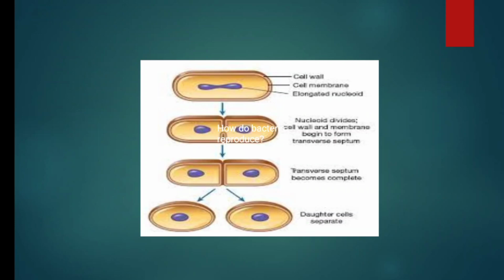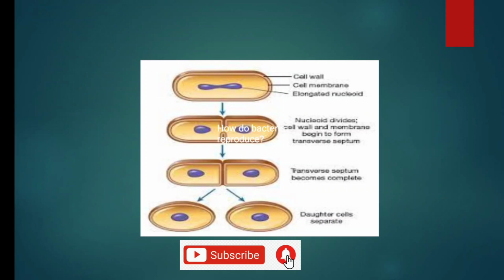Next, what are the shapes of the bacteria? The shape of the bacteria is based on the structure, shape and their appearance. Normally there are 4 types of bacteria. First one is the cocci. Cocci is the round or oval shaped bacteria. Next one is the rod shaped bacteria, which we call bacillus. Spiral shaped bacteria are called spirilla. Next one is vibrio. Vibrio is a comma shaped bacteria. These are the shapes of bacteria based on the size, shape, appearance, nutrition and other structures.